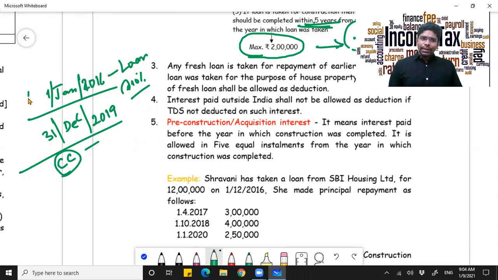Now you will be paying interest even prior to the completion, right? Before you let it out on rent or before you self-occupy it.